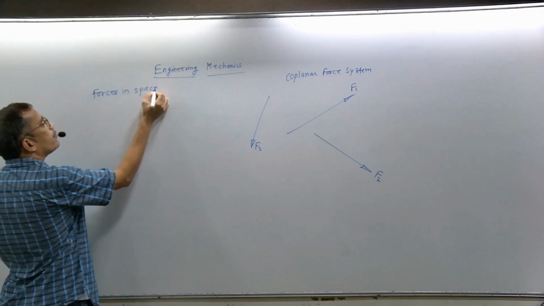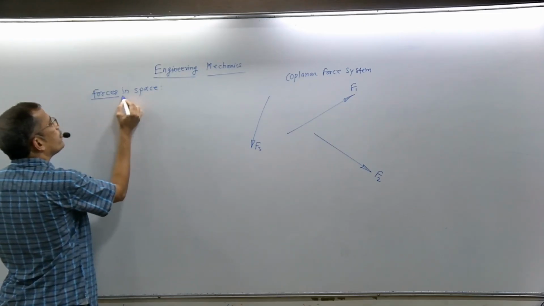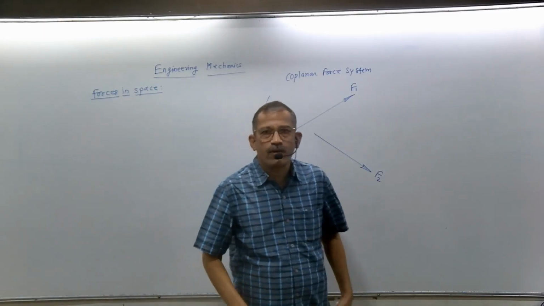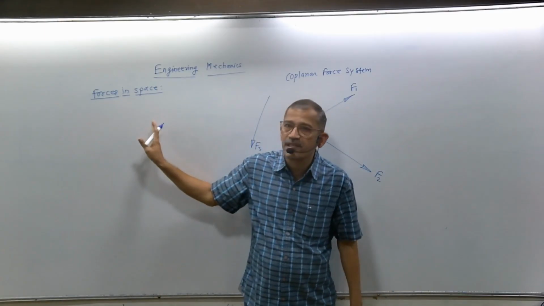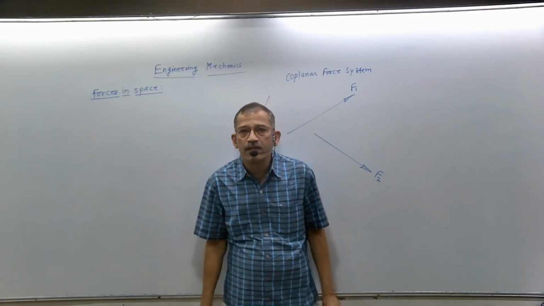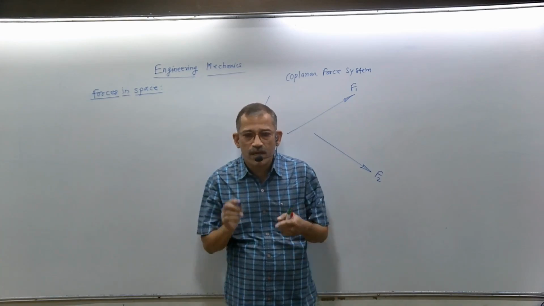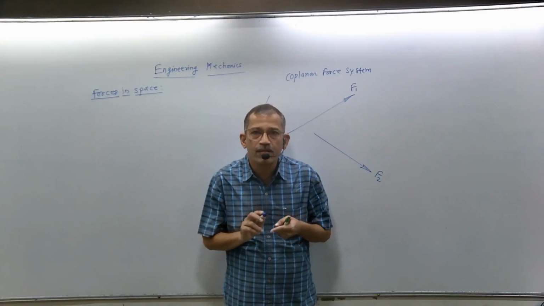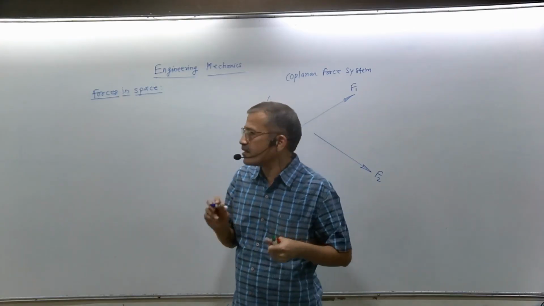Now in 11th and 12th, what have you studied? Resolution of force. We get only two components, x and y. Now when the force is in 3D, how many components will you get? Three components: one along the x-axis, one along the y-axis, and the third along the z-axis.